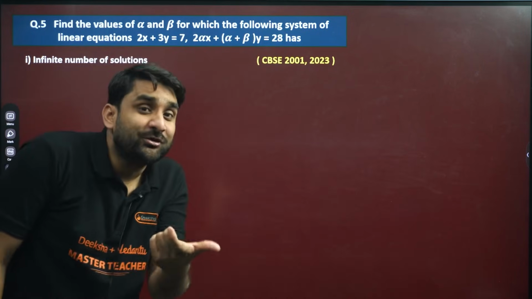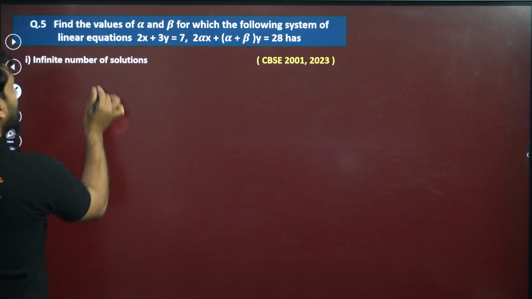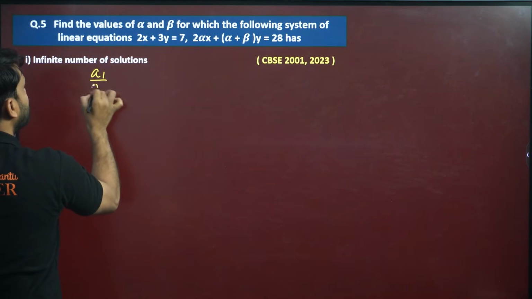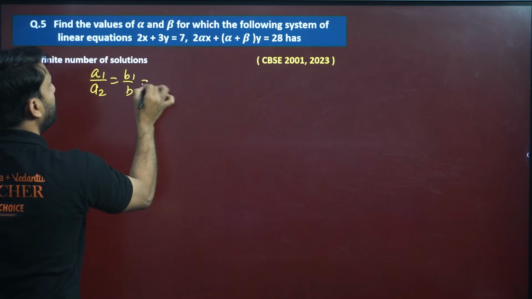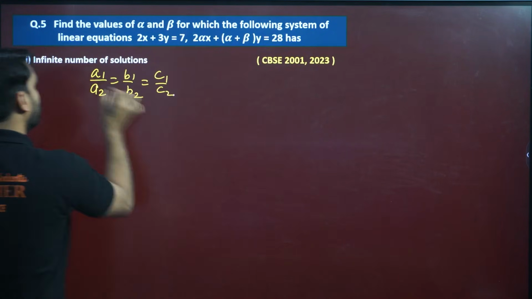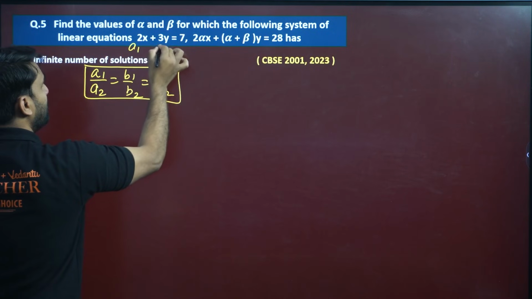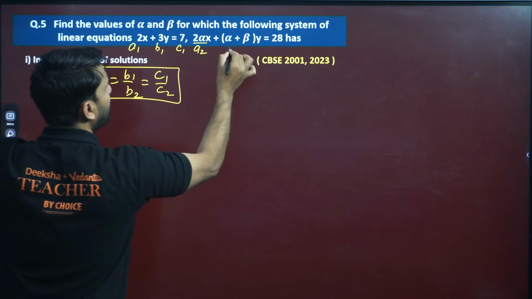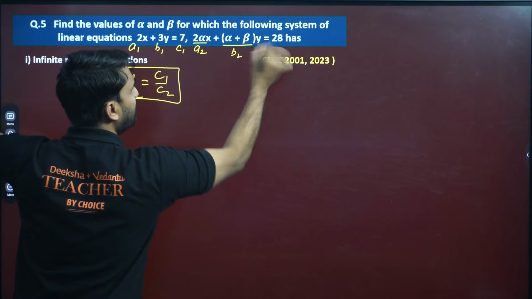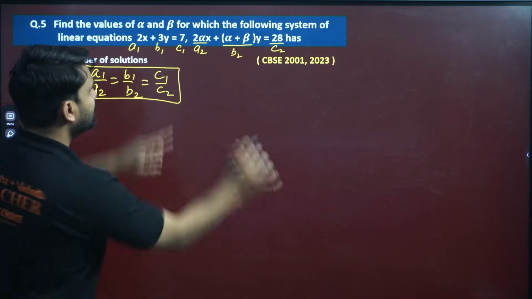If an infinite number of solutions are there, you all know the condition for infinitely many solutions, right? For infinitely many solutions, this condition should be fulfilled: A1 by A2 is equal to B1 by B2 equals C1 by C2. I hope you all know this. Here is A1, B1, C1, and this is A2, B2, and C2.